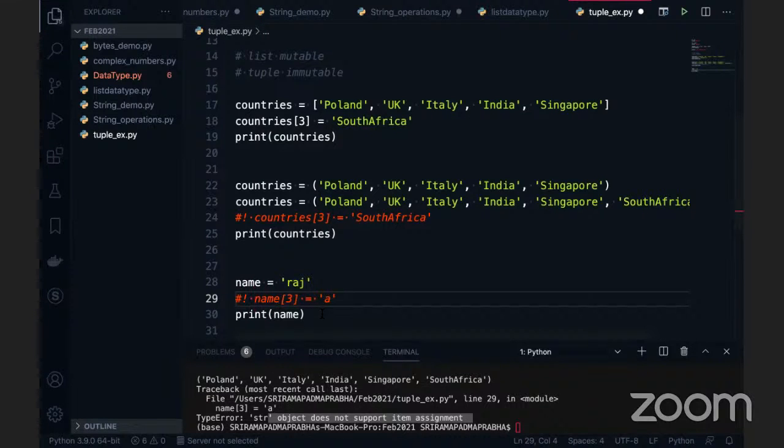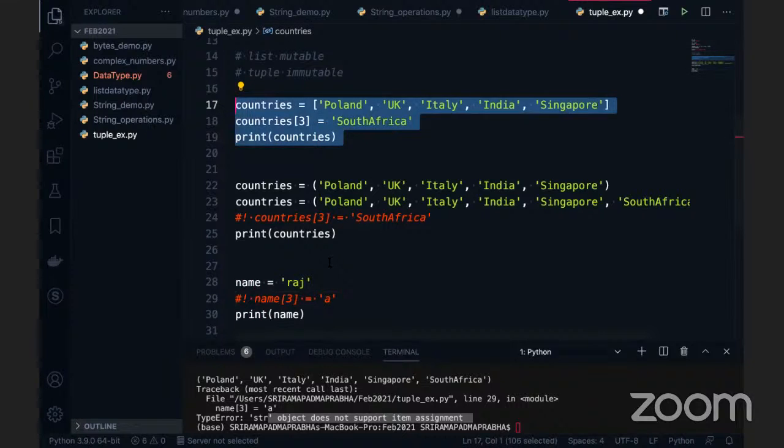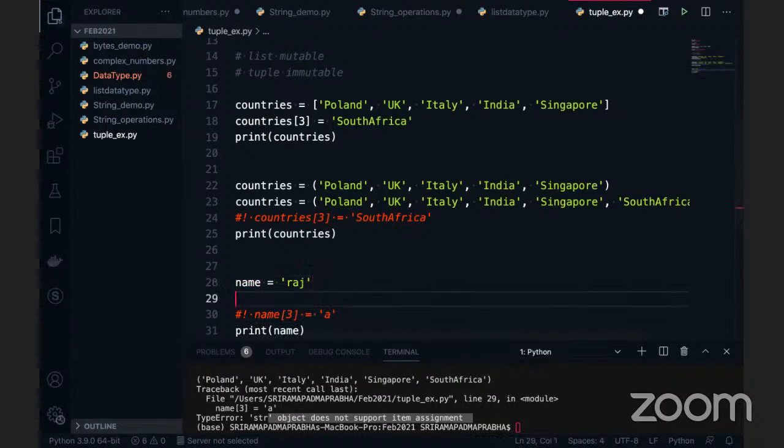Okay, most of the data here. List is mutable. This can be changed at any time whenever you want. For the others, item assignment is not possible. We can't change the given data. Once you define the name Raja, it stays as Raj only. If you want to change it, you can override it with a new string.